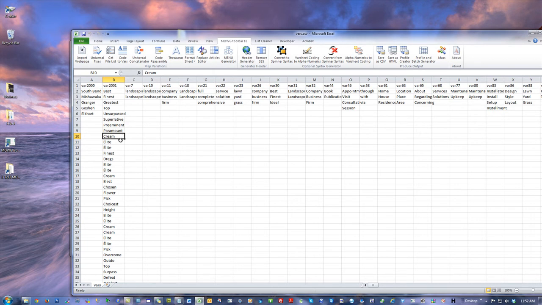Let me hold down my control key and hit cream, elite, elite, dregs, elite, elite, cream, elite, flower. Now I've got a bunch of those highlighted by holding down my control key while I clicked on them all. So now I can go to format sheet and just drop. Don't hit drop all. That drops everything in the column and you just start over again. It's not a big deal. It's just hit drop and it rolls those out and rolls everything else up.